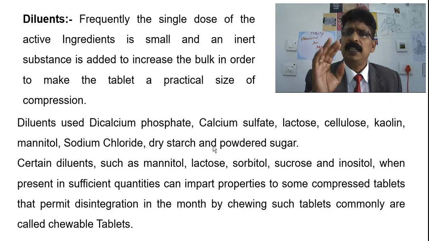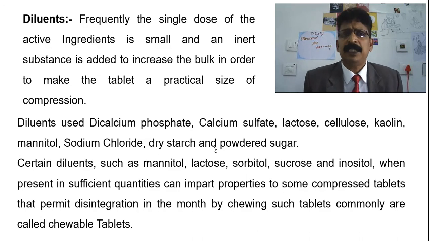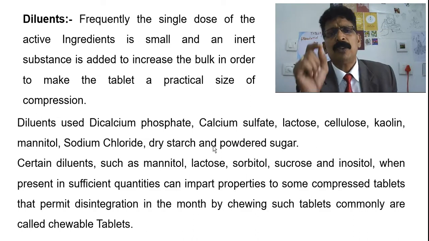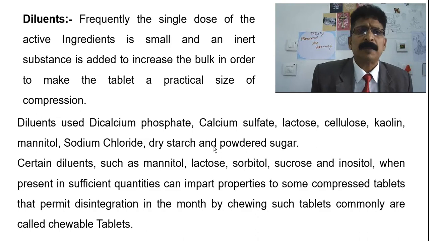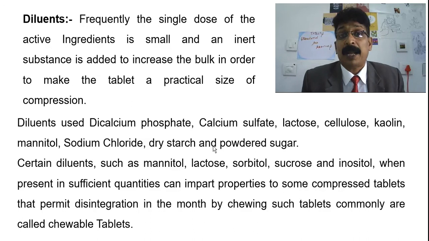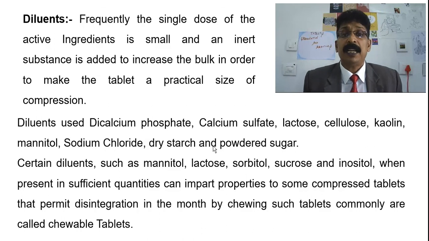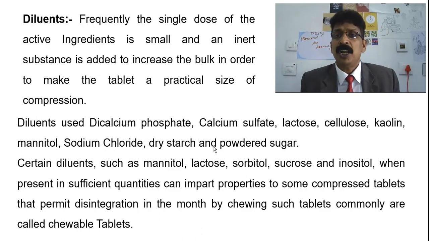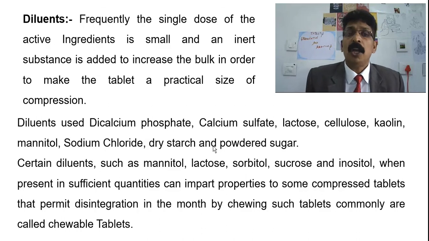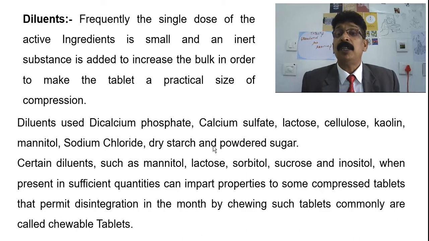Diluents, in general, increase the bulkiness. Frequently the single dose of an active ingredient is a very minute quantity, and an inert substance is added to increase the bulk, in order to make the tablet a practical size for compression. You need to add some diluent. Diluents used include dicalcium phosphate, calcium sulfate, lactose, cellulose, kaolin, mannitol, sodium chloride, dry starch and powdered sugar.